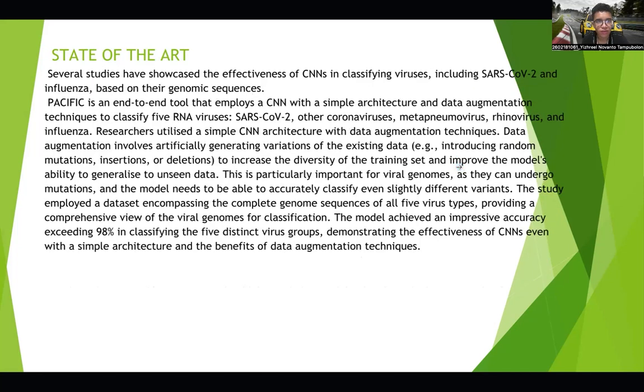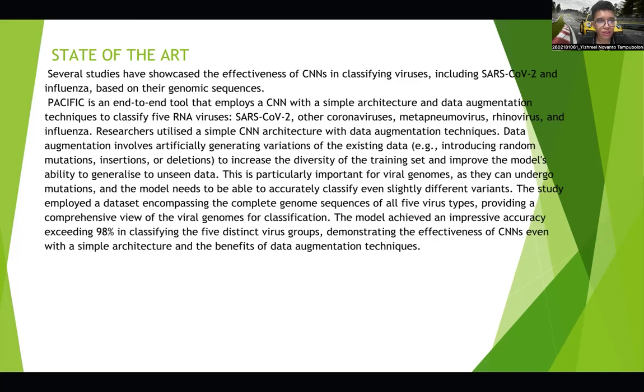State of the art. Several studies have showcased the effectiveness of CNNs in classifying viruses, including SARS-CoV-2 or COVID-19 and influenza, based on their genomic sequence. Pacific is an end-to-end tool that employs a CNN architecture and data augmentation to classify 5 RNA viruses: SARS-CoV-2, other coronavirus, metapneumovirus, rhinovirus, and influenza.